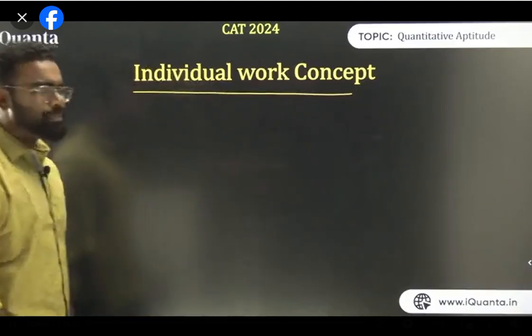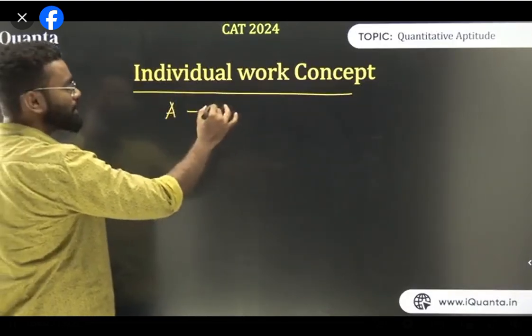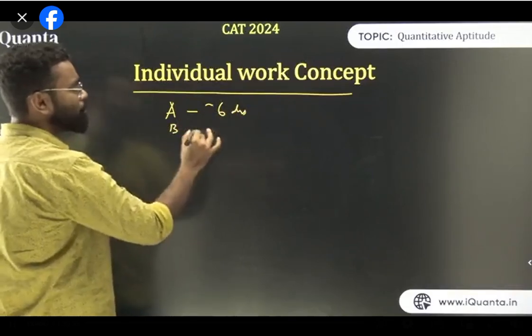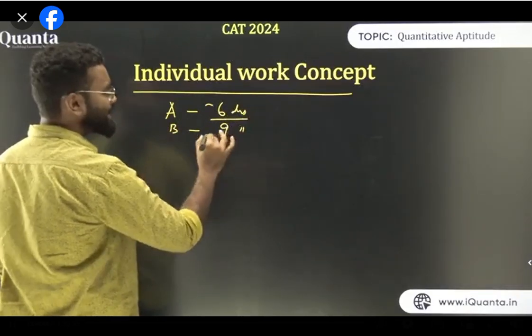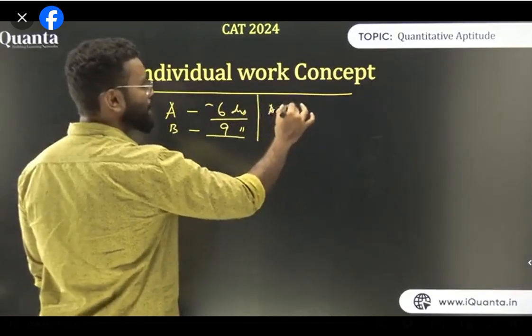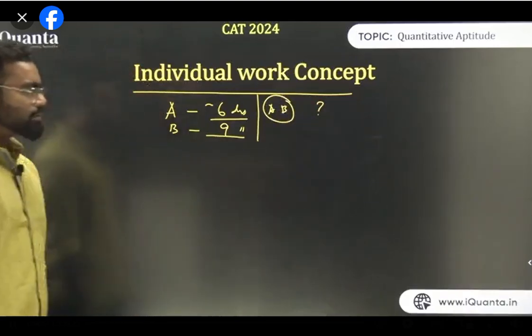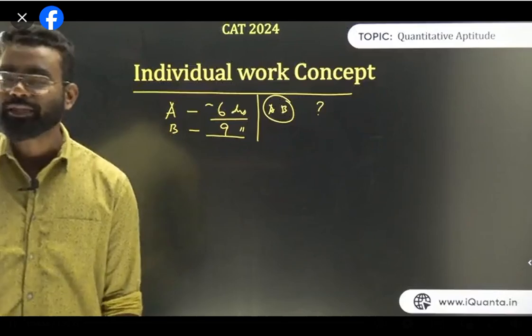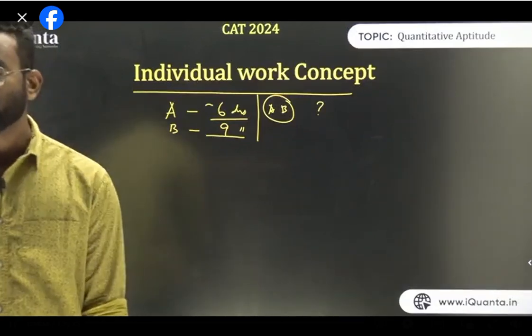Let me give you one simple example. Let's say A can do a work in, let's say, 6 days. B can do the same work in 9 days. If A and B are working together, how many days will the work be completed? A can do a work in 6 days, B can do the work in 9 days. If they are working together, in how many days will the work be completed?